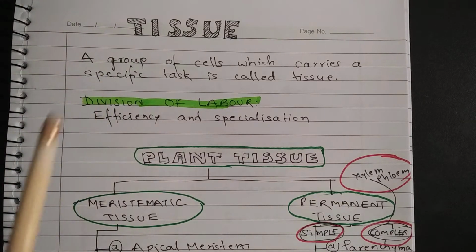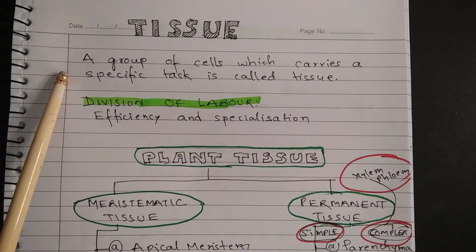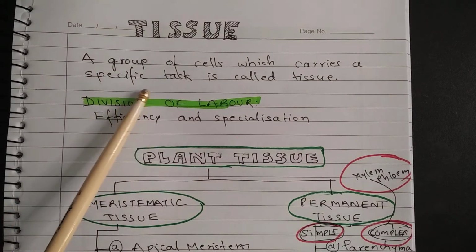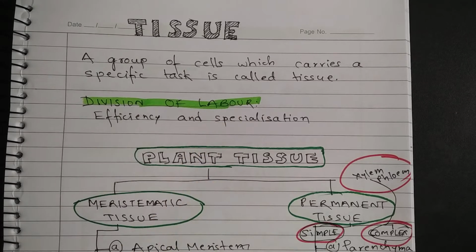In this lesson, you will learn about tissue. This chapter has been taken from Science of class 9th. What is a tissue? A group of cells which carries a specific task is called tissue. In fact, formation of tissue ensures efficiency and specialization, and this is the first step towards division of labor.